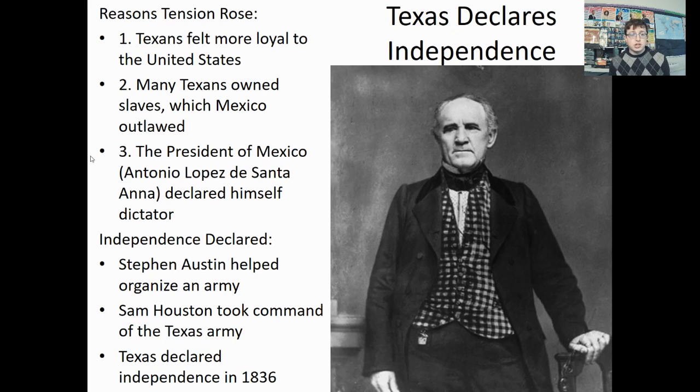There are two key individuals that you're going to need to know. You have Stephen F. Austin, who's going to help organize the army and is really going to be in charge of that territory at the time. This is why the capital of Texas is known as Austin, Texas today. The other guy you need to know is Sam Houston, who is going to command the Texas Army. One way to remember this is that the city of Houston, named after Sam Houston, is the largest city, and Houston is going to have control of a large army. Because of the action of these two, Texas will declare its independence in 1836.